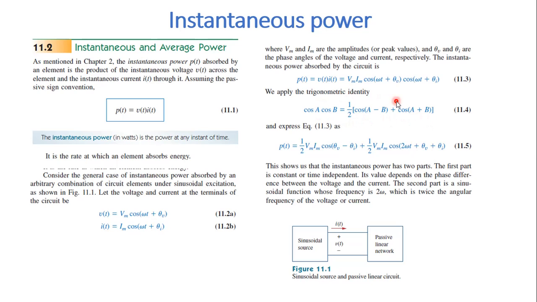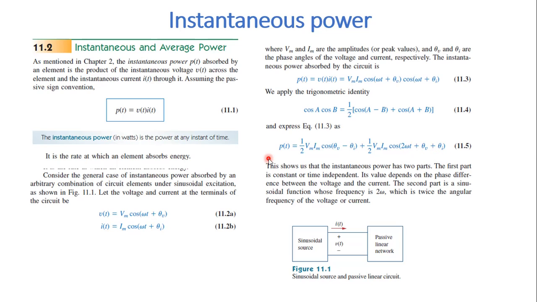Applying this identity, we get the instantaneous power p of t equal to half Vm Im cos(theta v minus theta i) plus half Vm Im cos(2 omega t plus theta v plus theta i).